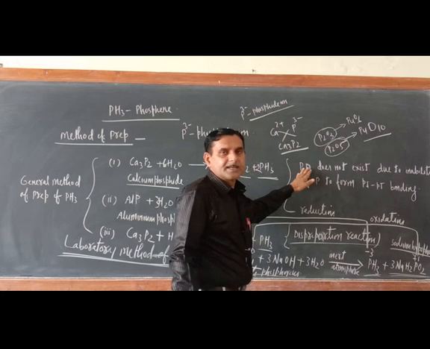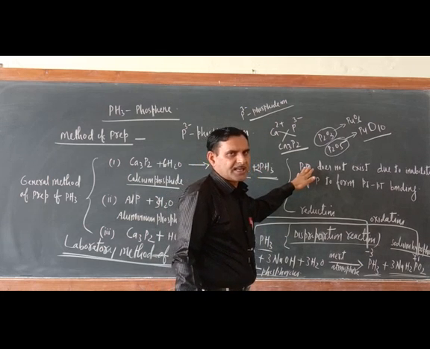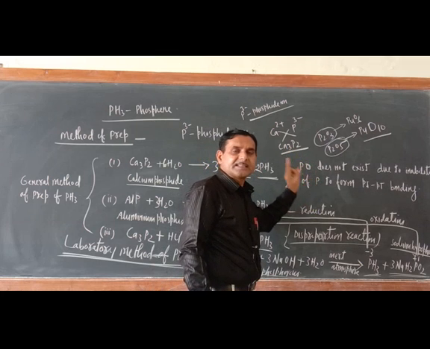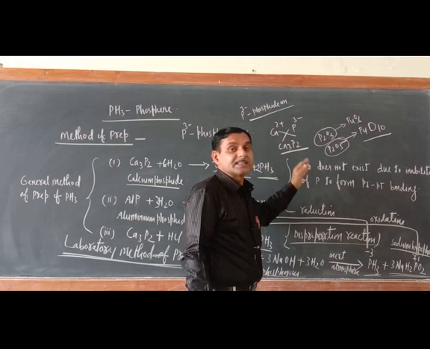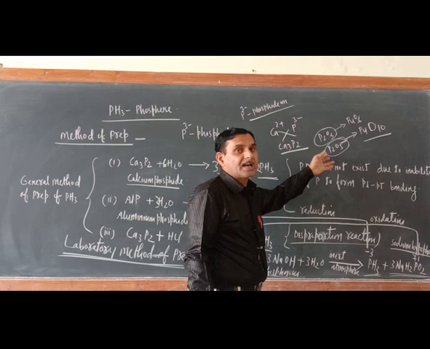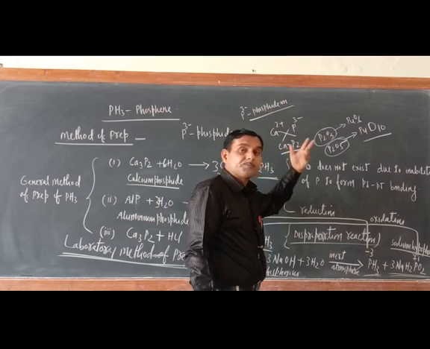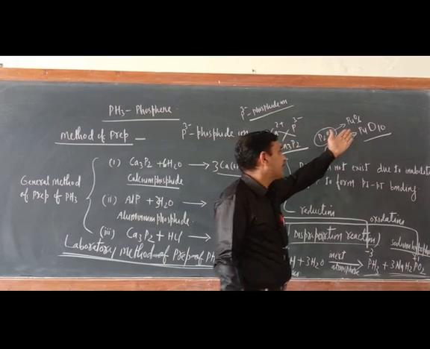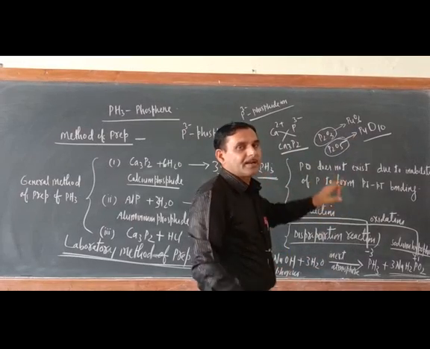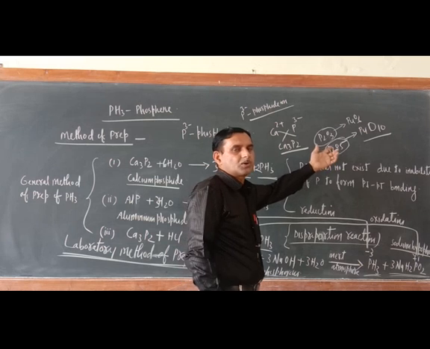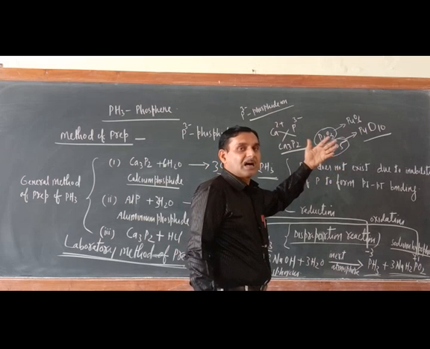What is the reason? The reason is very simple. Phosphorus is not capable of making p-pi bonding. That is why phosphorus oxides, especially in the monomeric condition, are not stable. But in dimeric condition they are stable, because their oxidation state will be satisfied, and I will tell their structures when I teach the halides and oxides of phosphorus.